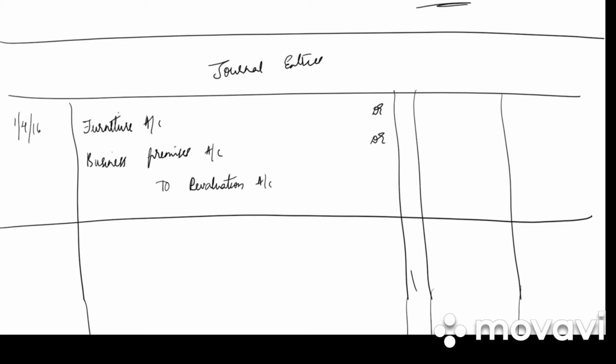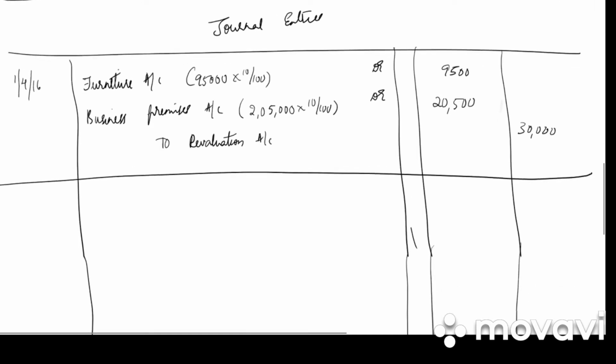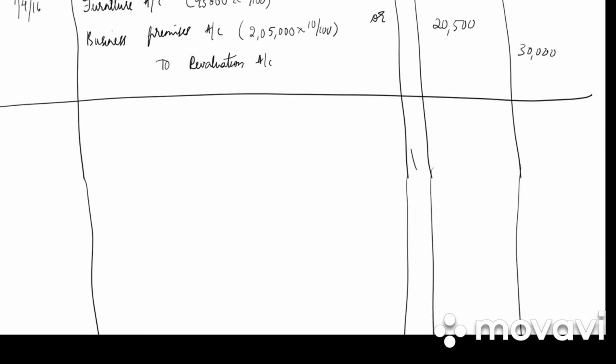Furniture, what is the value in the old balance sheet? It is 95,000. 95,000 into 10/100, 9,500. Business premises 2,05,000 into 10/100, we have 20,500. Total is 30,000. Write down the narration: increase in the value of assets. Anything else in revaluation account? Nothing has been given. So is it a profit or loss? It is profit. So what is the journal entry?